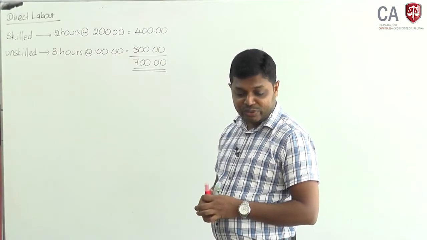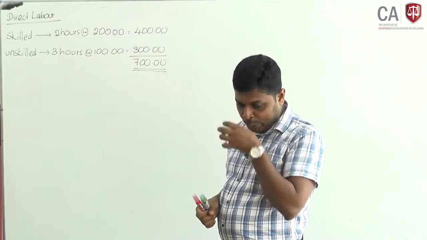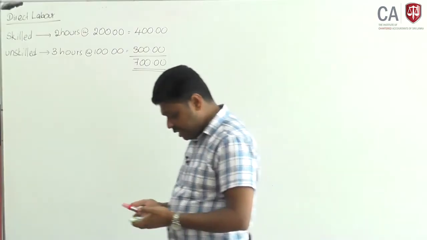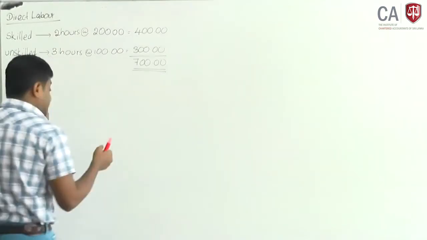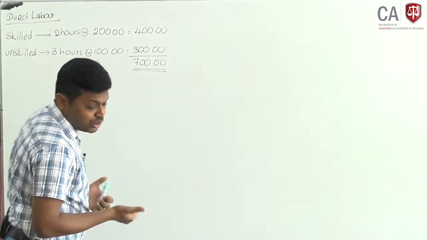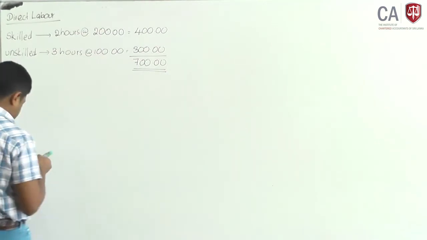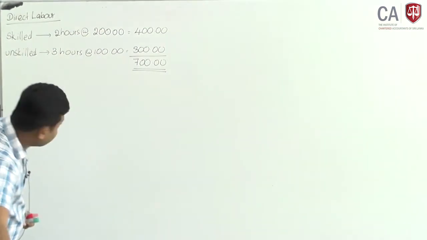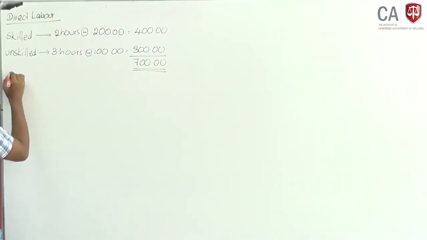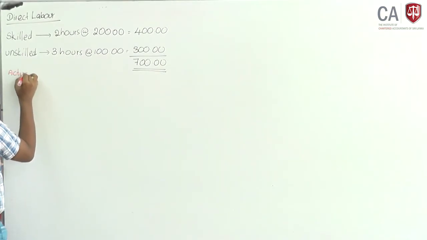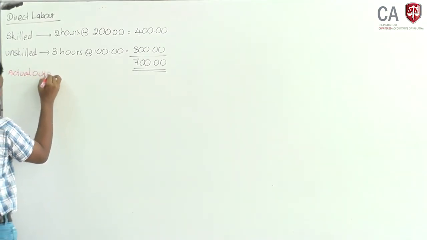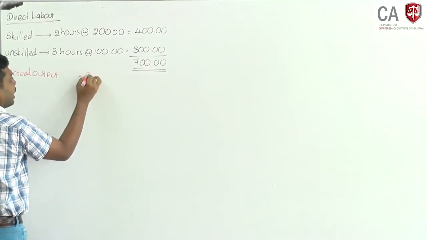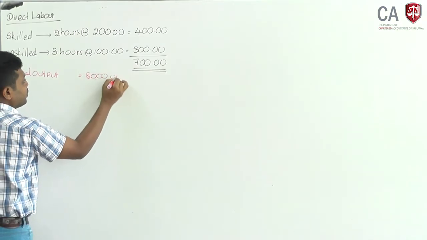First we will do the total cost variance. Actual output is given: you have produced 8,000 units during the period.